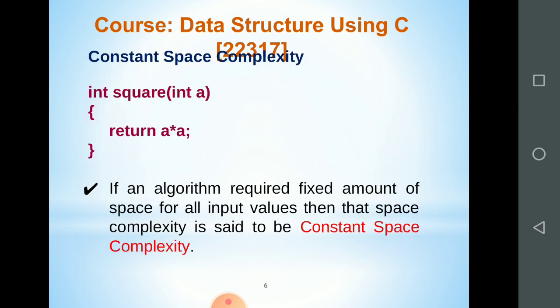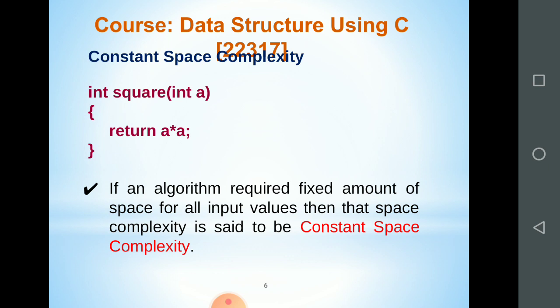Okay, the second thing: how to calculate the space complexity. We will first finish the space complexity and then we will start with the time complexity. So first one is the constant space complexity. So actually what is complexity? That means how complex or complicated your algorithm is, how much memory it takes, how much time it will take. So first of all we have to calculate space complexity and time complexity. First is the space complexity, and in that, first one is the constant space complexity.